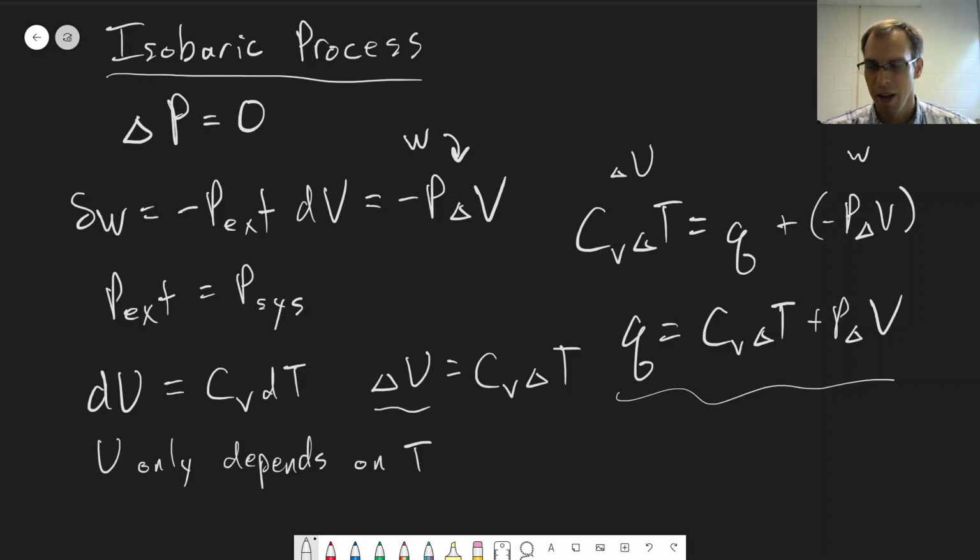So isobaric, we can't get much more specific than this. We kind of have two different things going on, different parts of it. There's the part that depends on temperature, and that's going to affect our internal energy. And there's the part that depends on the volume, and that's going to affect our work. And those are sort of the two possibilities that we have if we're considering just an ideal gas and a reversible process.